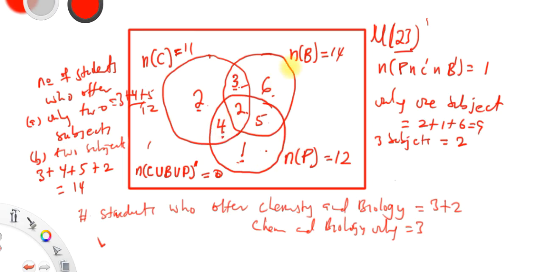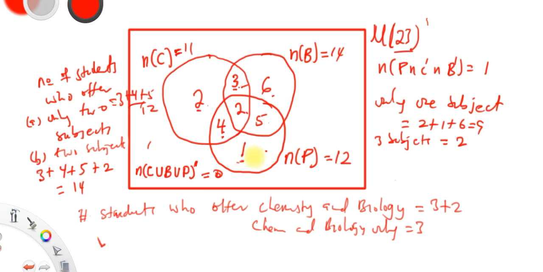In the same way, if you want the number of students who offer biology only, that is 6. Instead of saying the number of students who offer biology only, you can say the number of students who offer biology but not chemistry and physics. And the number of students who offer physics only is 1.